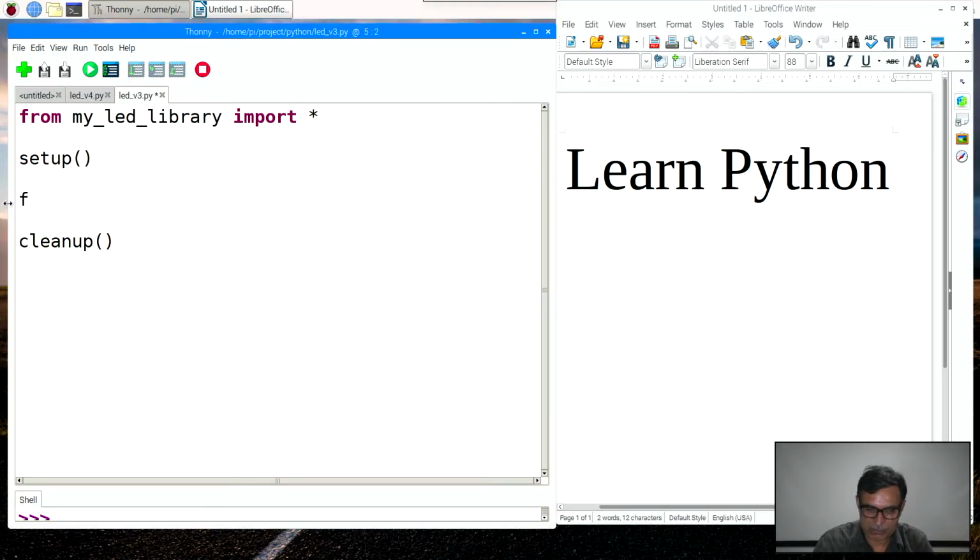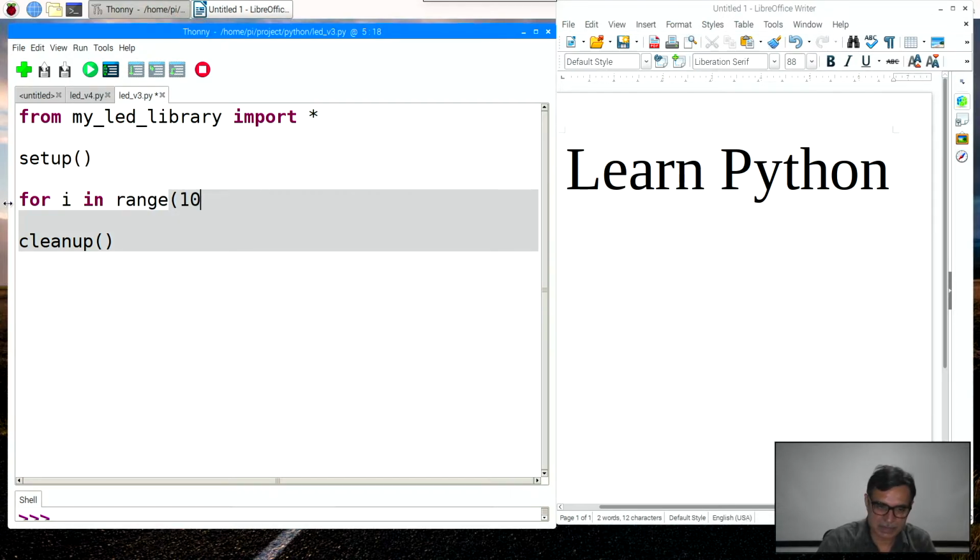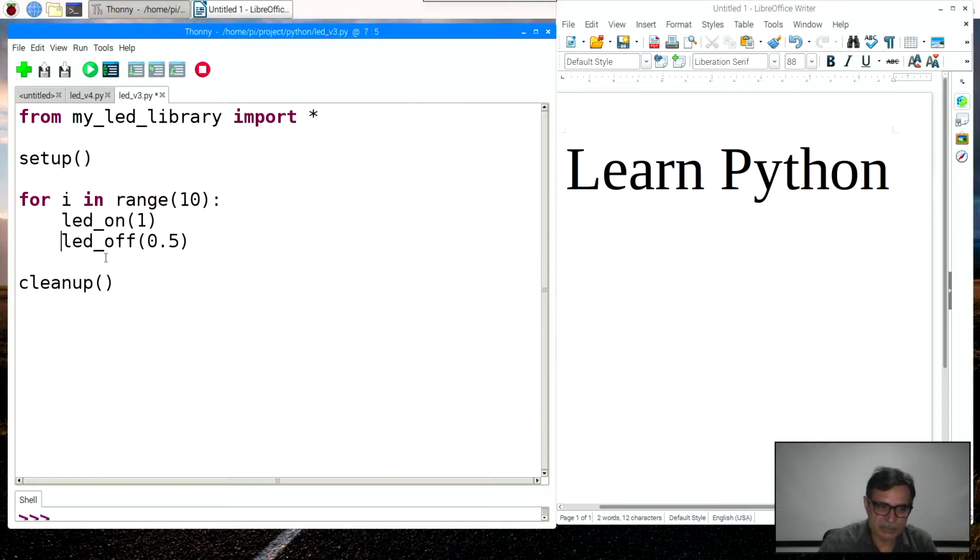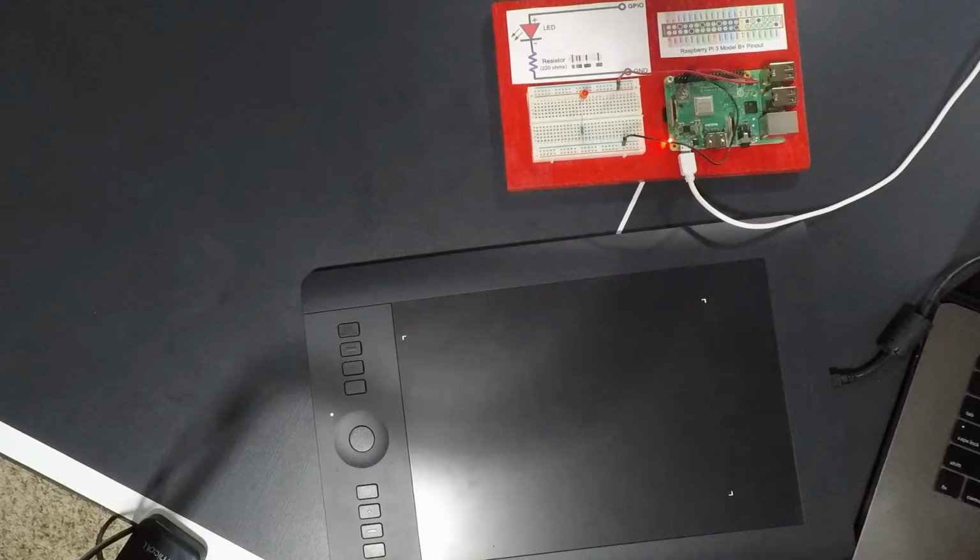Let's say there is a need for this LED to turn on and off 10 times. This is how it goes. For i in range 10 means 10 times. The program is complete. Now let's save it and run it. Here we go, run. Look at the LED, on, off, on, off. So this is going to repeat 10 times.